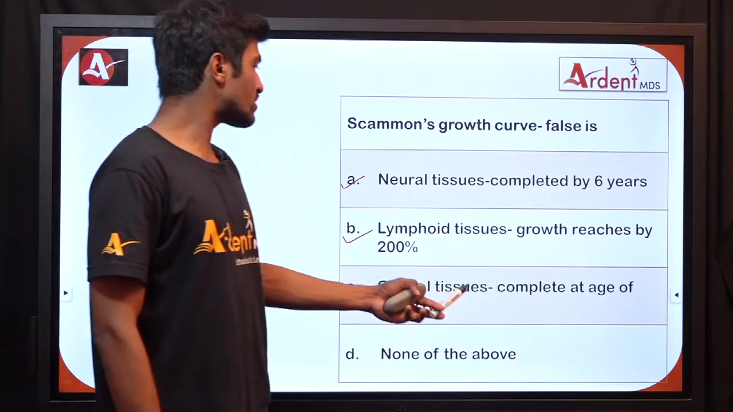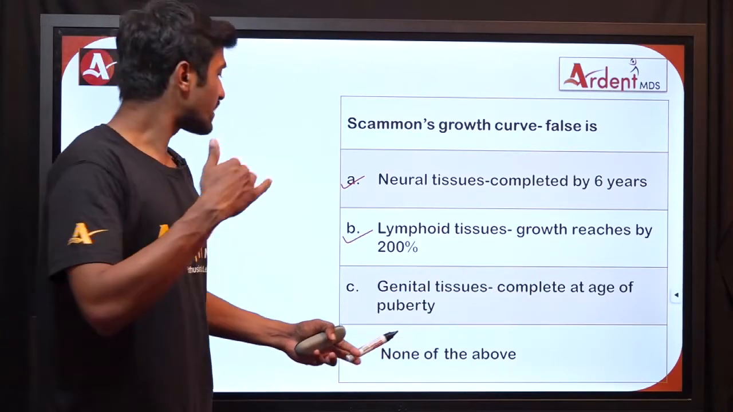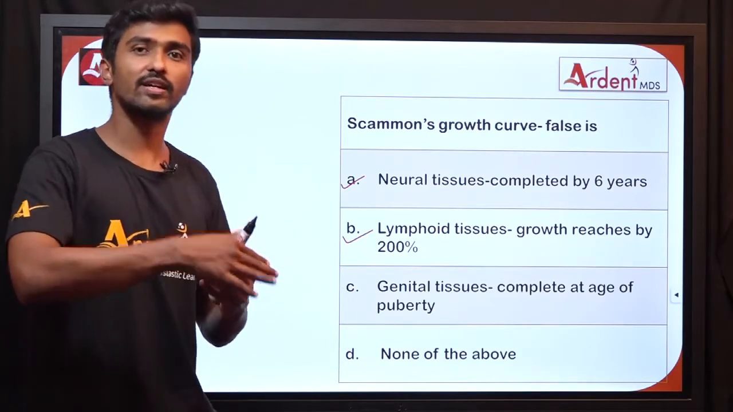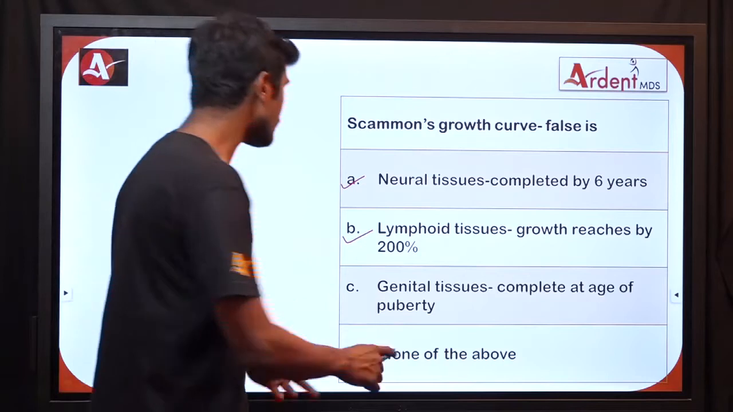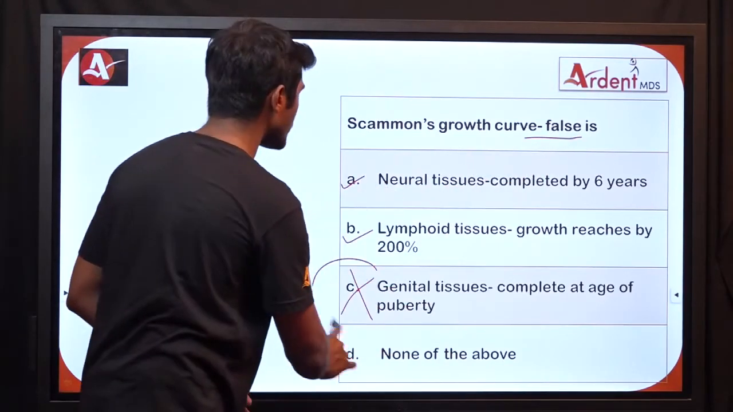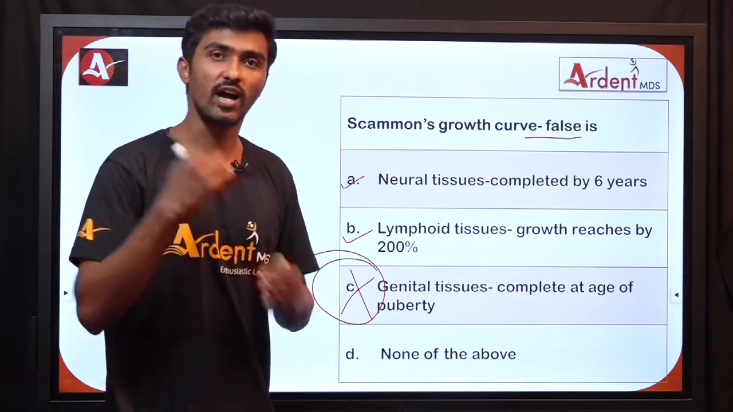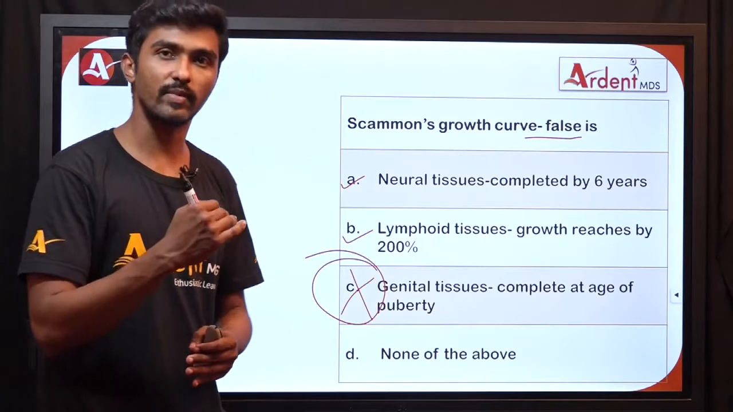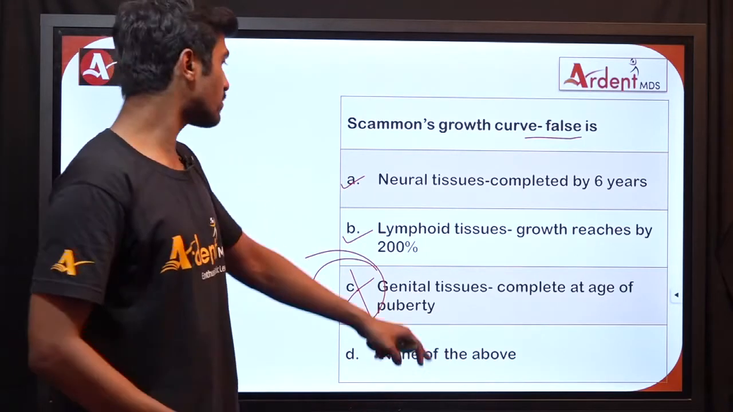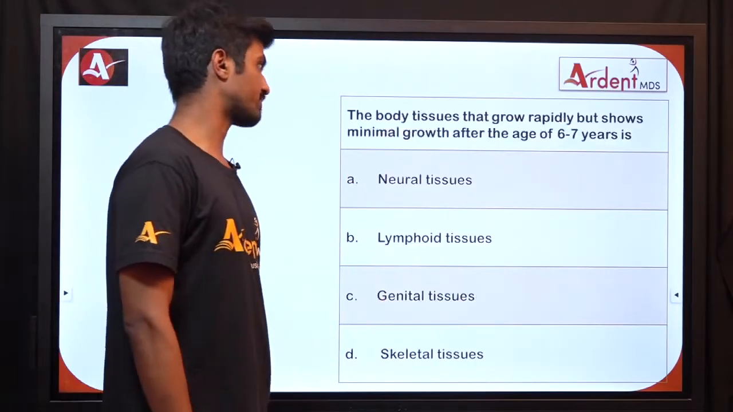Genital tissues complete at the age of puberty. No, genital tissues actually start at the age of puberty. After the age of puberty, their growth and development increases. So this is the wrong statement. The question is, what is false? So obviously this is the false statement. Genital tissues start their spurting growth and development once the person attains puberty. So it is not completed, it is just beginning.